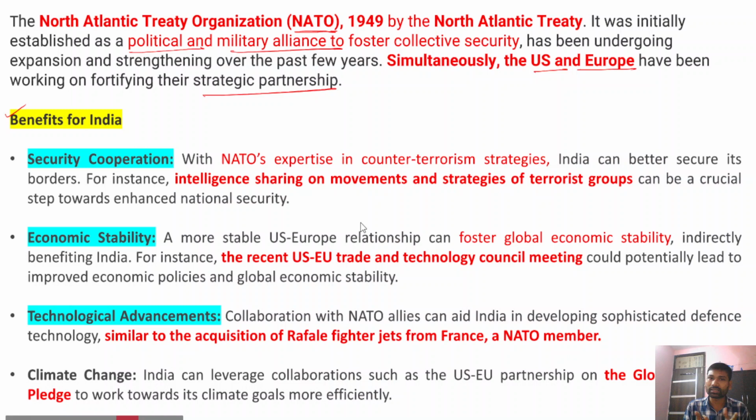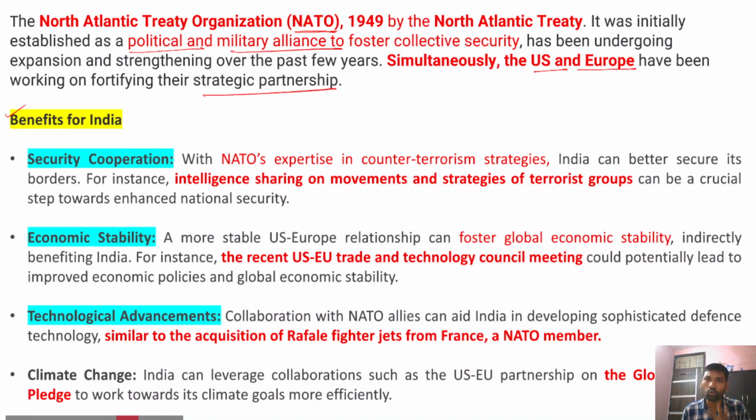So whatever decisions they usually take, that would have global repercussions. And when they take some positive measures, that could foster global economic stability.